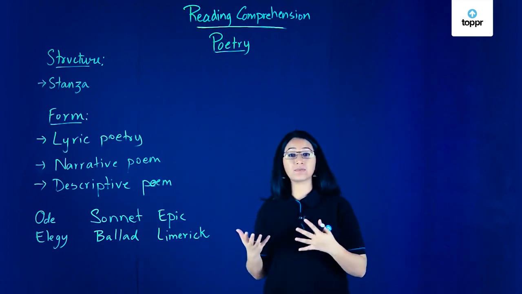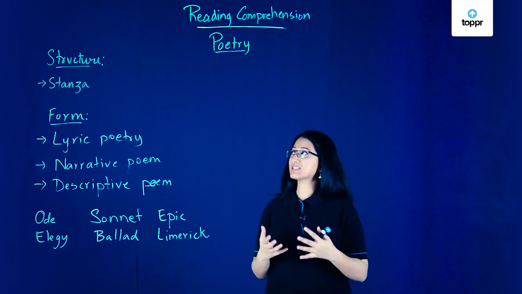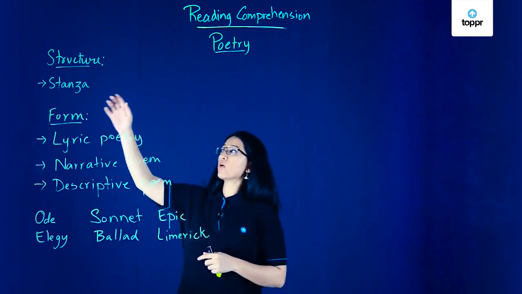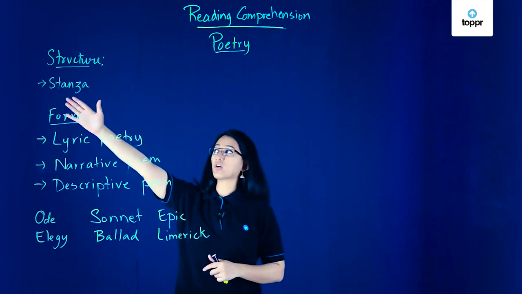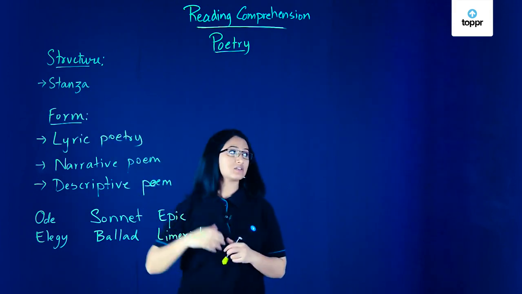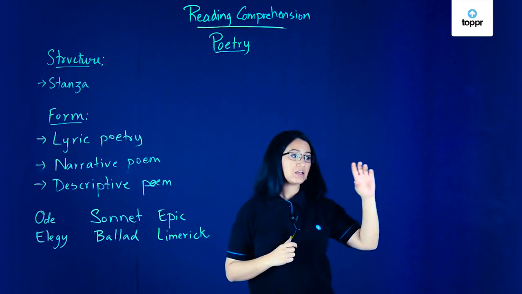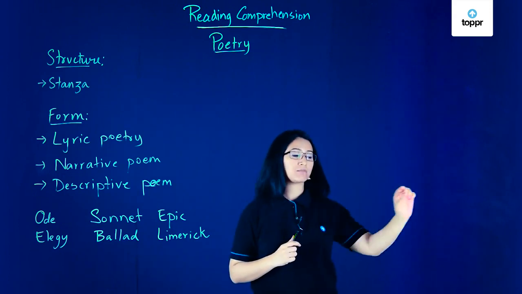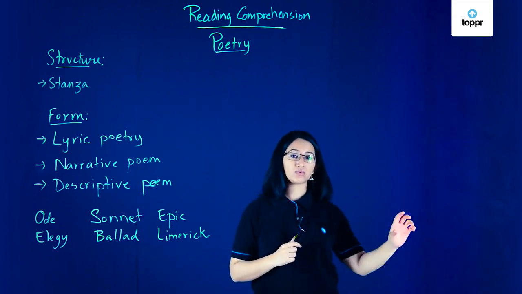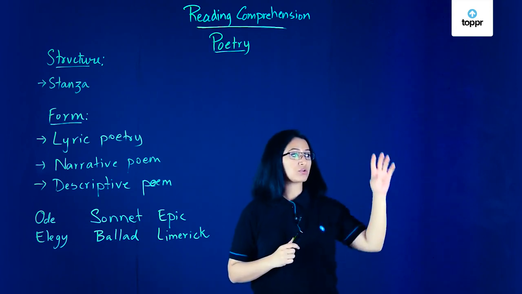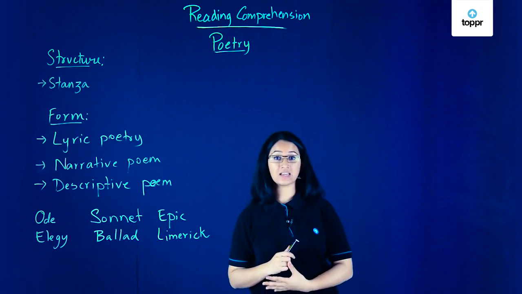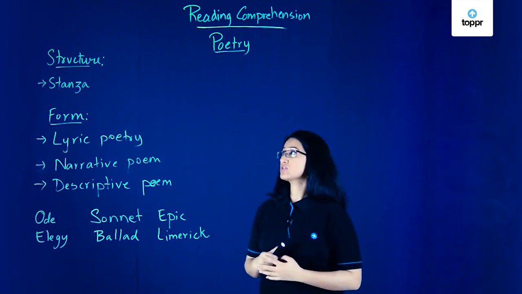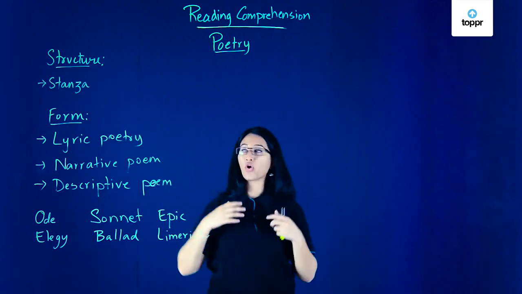Now, there are different types of structures that a poem could have. Let's take a look at them. Now, before we move on to the forms of poetry that we have, the structure basically can be talked about in terms of stanza. Now, the stanza are a group of lines in a poem which are separated by a space in between. So, for example, a poem could have 3 stanzas. They're similar to the paragraphs that we see in normal writing passages. So, the stanza is the unit of the poem.